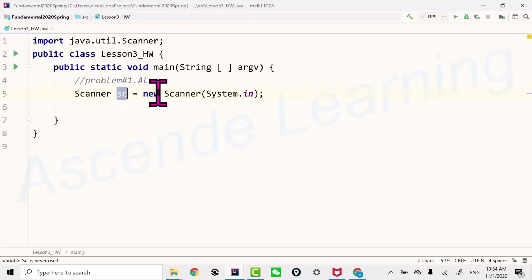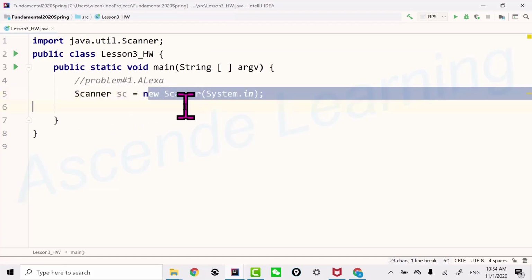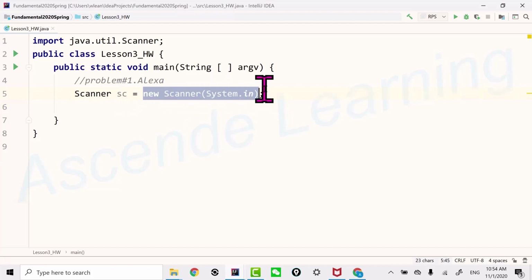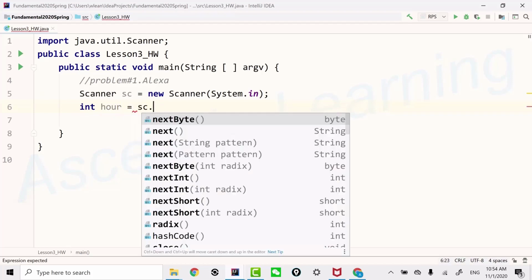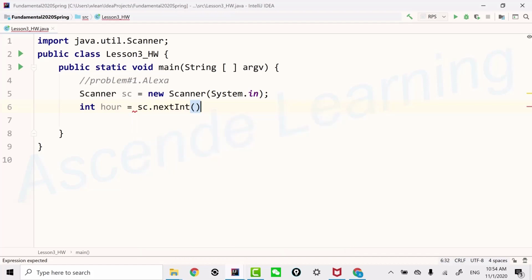Now I'm going to create a scanner. I give it a name. I say equals new Scanner. This basically means I'm going to create a new scanner which takes user input from the system's standard input, which is the console. Okay. Now you get yourself a scanner. You can use it. And we are going to expect a number, so you're going to use a variable of the data type int to take it, right? So I'm going to say hour, what hour it is, and you want to use the scanner, say nextInt to take an integer.